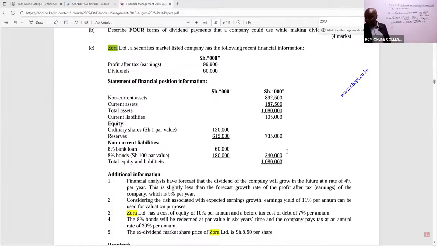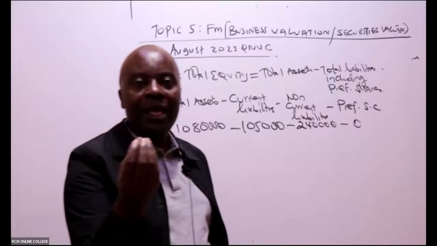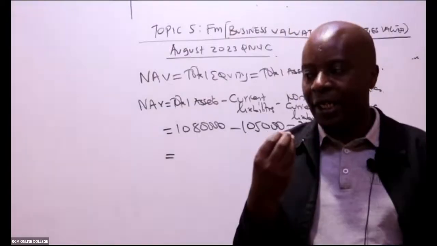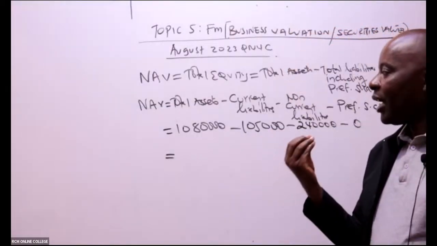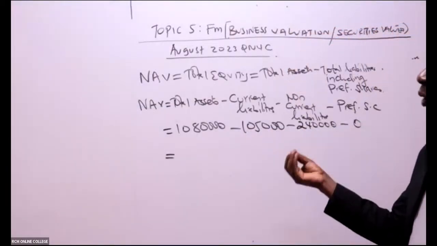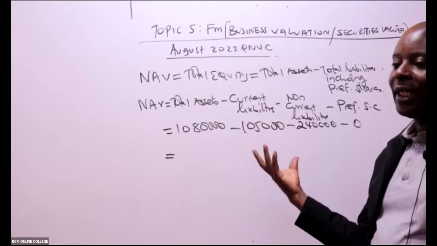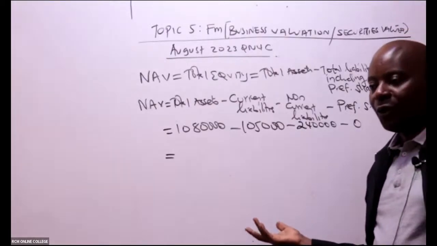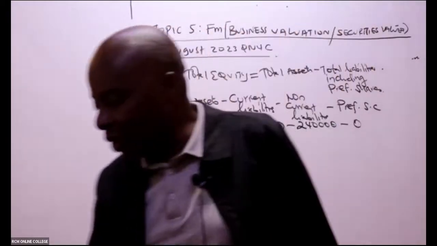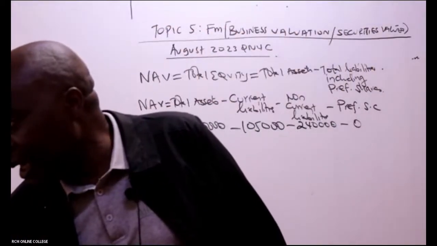Anybody who is able to give us this net assets value? That is the amount I'll be willing to pay to acquire Zora Limited. To acquire Zora Limited, I'll be willing to pay a maximum amount equivalent to its net asset value. Preference share capital is not given in this question, but we have to maintain it in the formula.